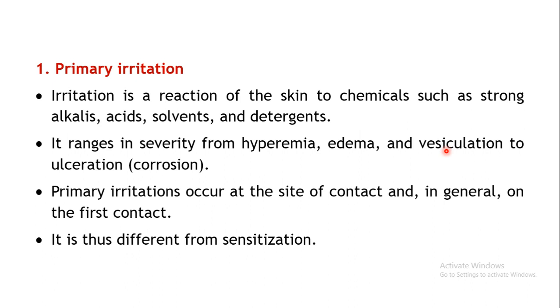Or vesiculation, that is blistering may take place, some raised blebs may be seen on the skin, some eruptions. Or sometimes it can be quite dangerous, it may result in corrosion or ulceration, the skin may get damaged in that particular region. So it can be quite severe also at times.